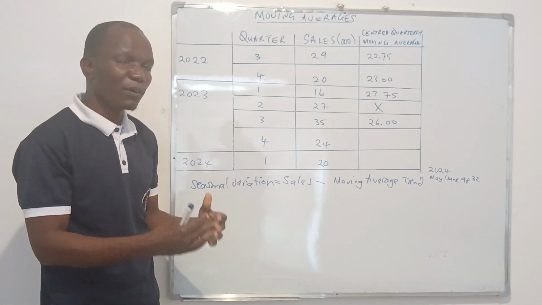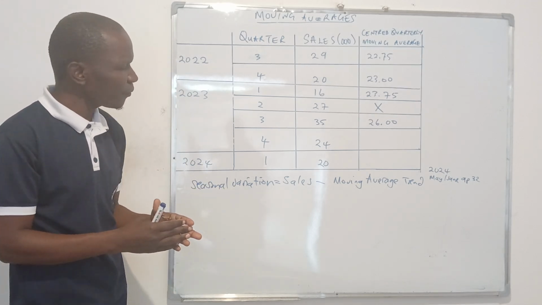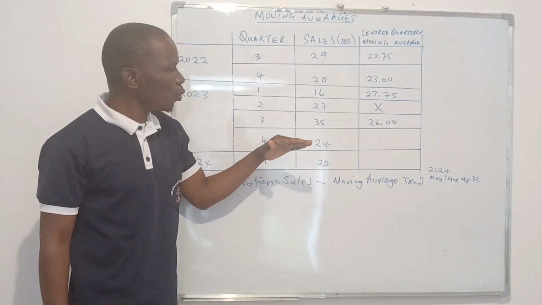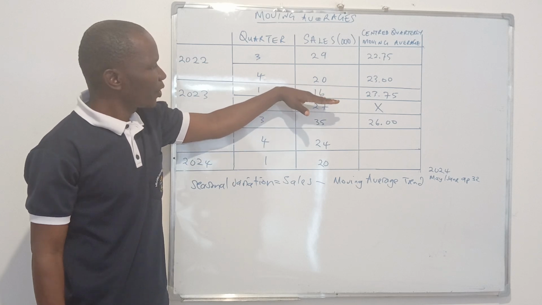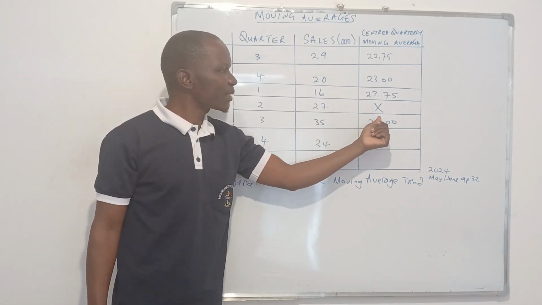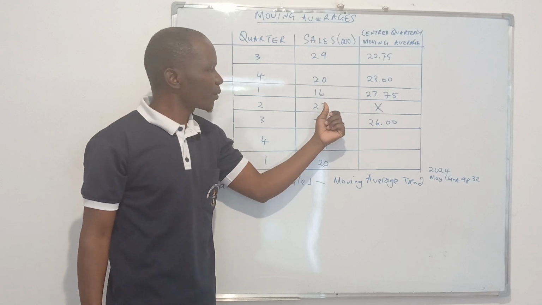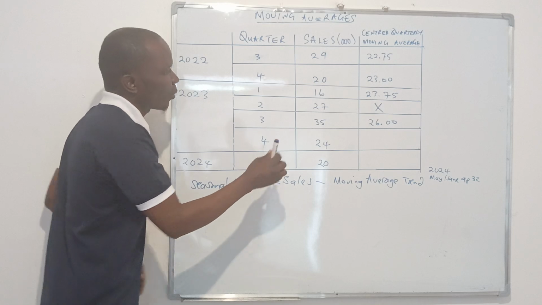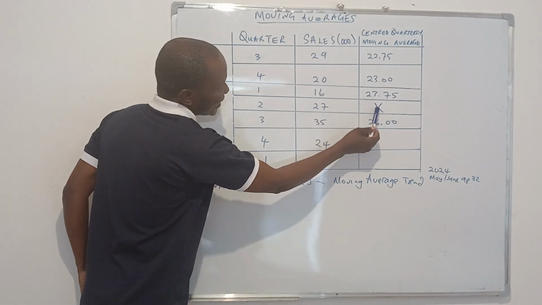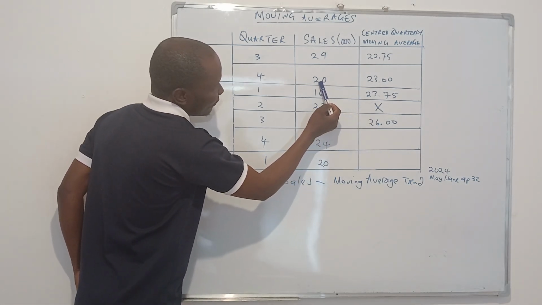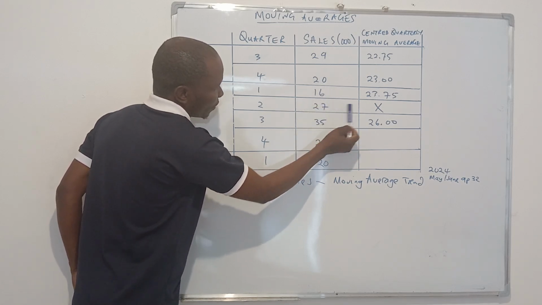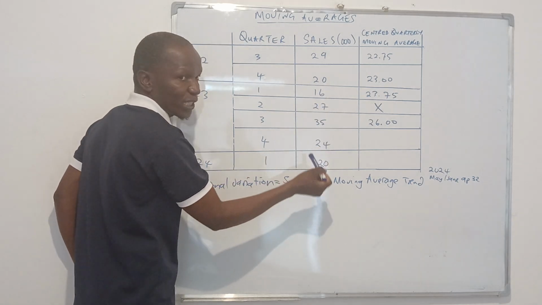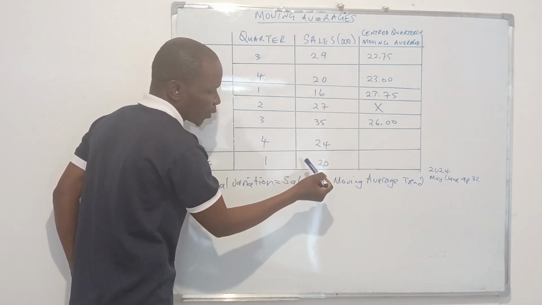Right? So how do you calculate? When you're faced with such a situation, it is important always to know that we always start 2 units above what we're calculating. Like in this case, we're calculating X. So when we're adding up the cells to get the 4-quarter moving total, we start 2 units above, which means we are actually going to start where? This is our X. So we're starting to add from 20. So 1, 2. The line above, 2 units above. So we're going to start to add from 20 to get our 4-quarter moving total.